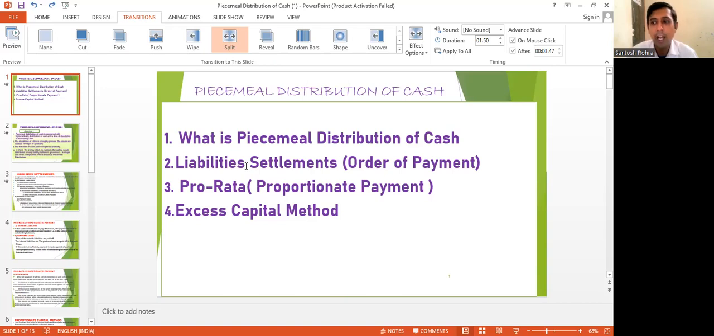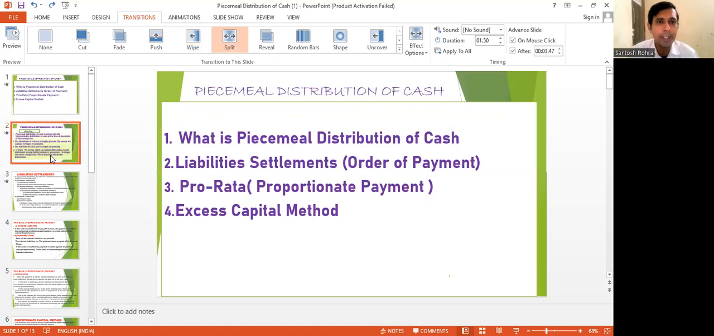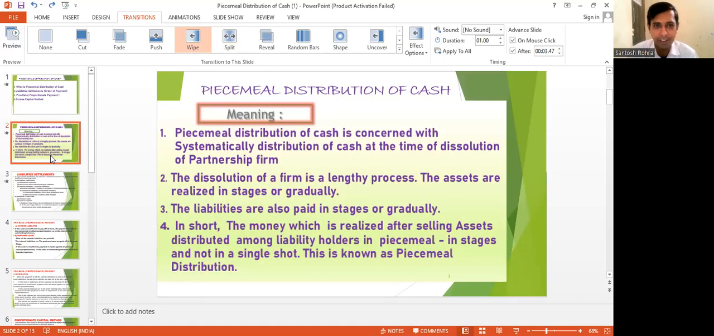Friends, as we all know, dissolution of a partnership firm is not a one-day process. It takes 3 to 6 months to wind up the partnership firm, after the payment of all liabilities by selling all the assets. This chapter deals with how such a process takes place. So, coming to the first point, the meaning of piecemeal distribution of cash.